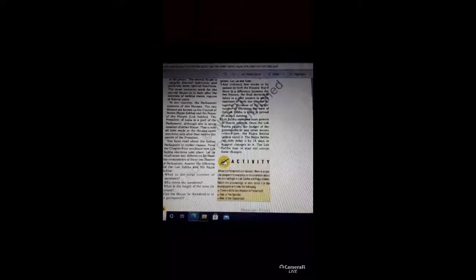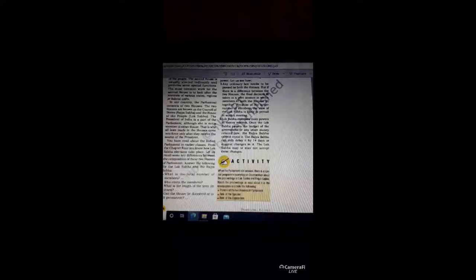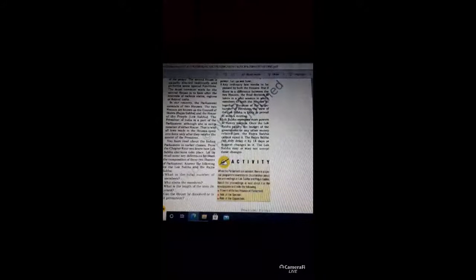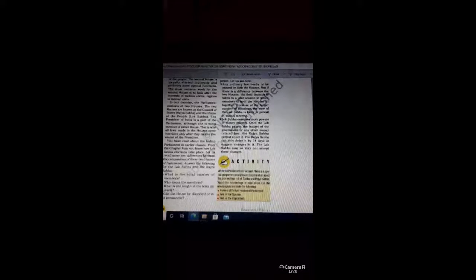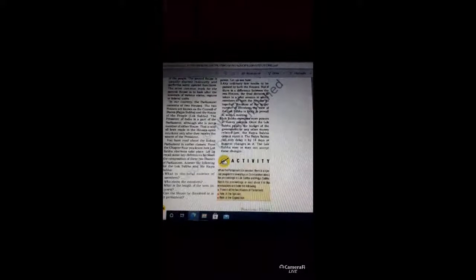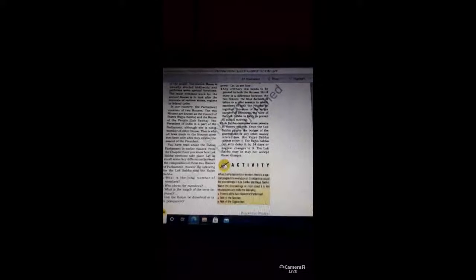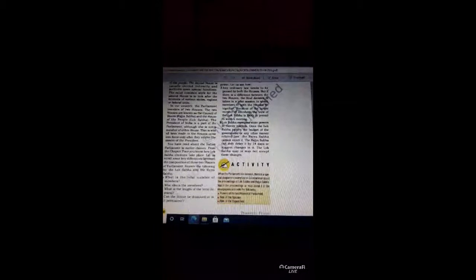Any ordinary law needs to be passed by both the houses. But if there is a difference between the two houses, the final decision is taken in a joint session in which members of both the houses sit together. The view of the Lok Sabha is likely to prevail in such a meeting, since there are many more members of the Lok Sabha. So finally, for any disputes or decisions, they discuss the matter in a joint session, and finally the Lok Sabha takes the initiative.